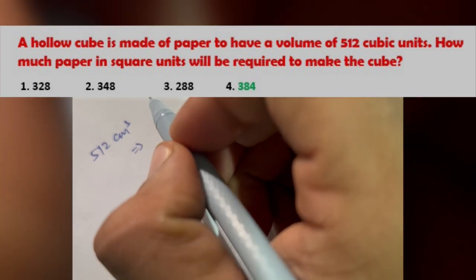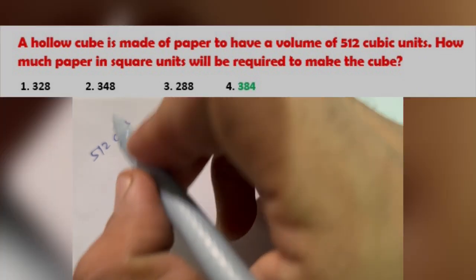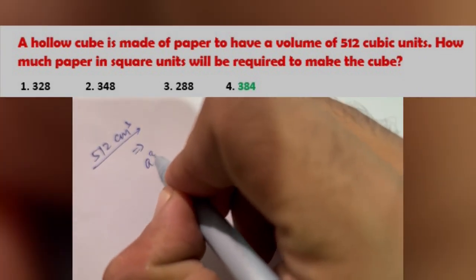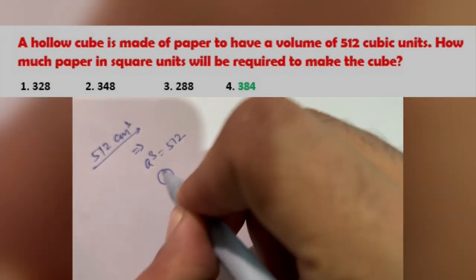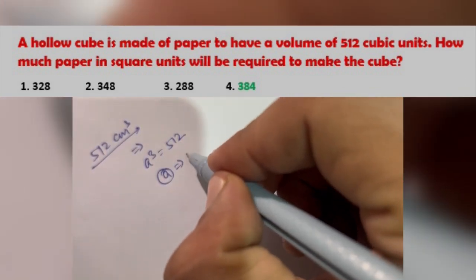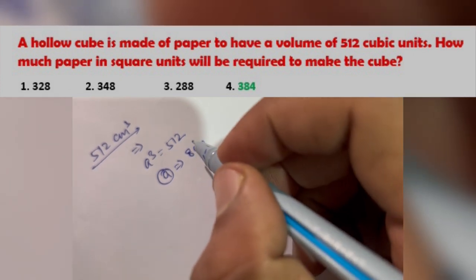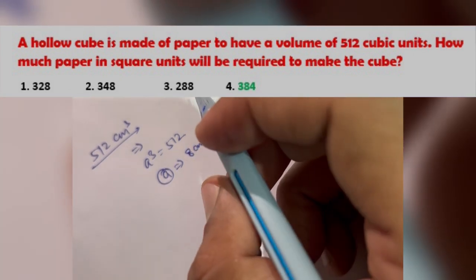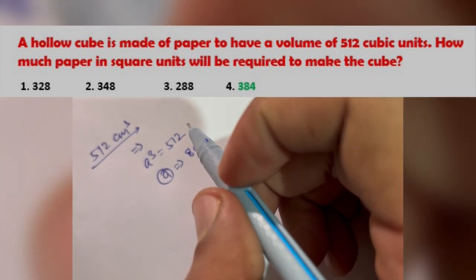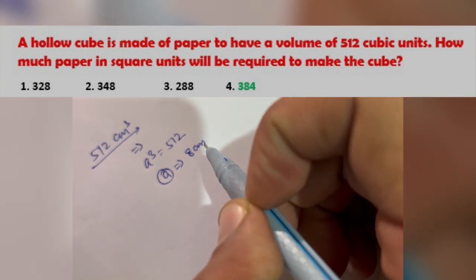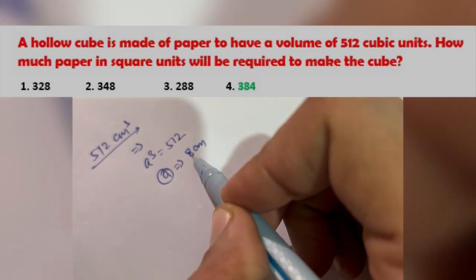What we have to calculate is how much paper in square units will be required. So the volume is given as A cube, and the value of A will be, you can say, 8 centimeter. So we have to calculate the total surface area of the cube in square units.